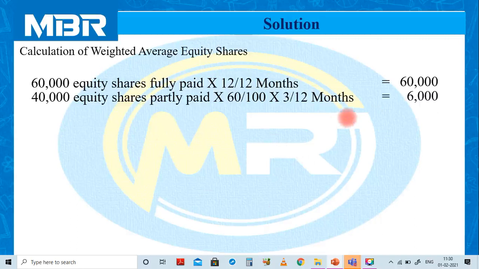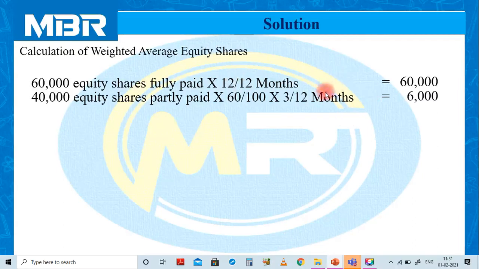40,000, first element of calculation, that is partly paid to fully paid, 60 divided by 100 multiplied by element of time 3 months. In previous question it was 12 divided by 12, so there was no effect of time element on the calculation. But in this question, clear-cut information is given related to date of issue, and the date of issue is 31st December 2019.